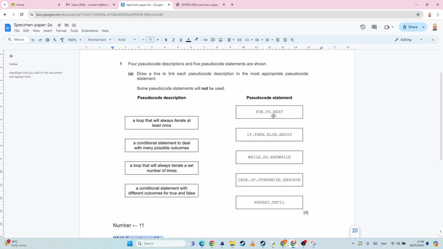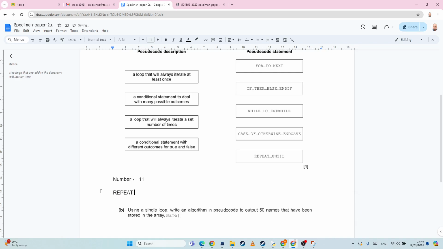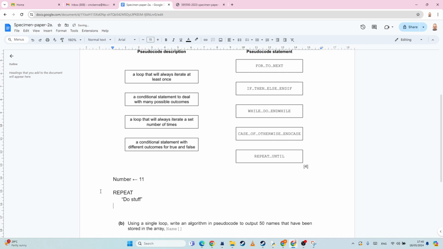Now, for next, it's possible it'll never happen. If else, that's not a loop. While do, we've already said that's not going to work. Case, no, that's not a loop either. And then repeat until. So, if we had repeat, do stuff, until the number, again, sorry, the cases are going to be mixed up here, but it's slightly annoying. Until the number is, what did I say, less than 10.